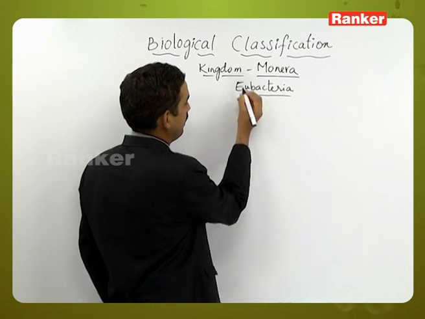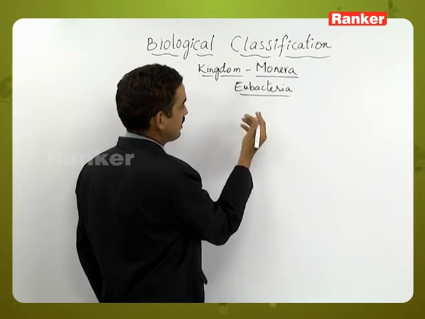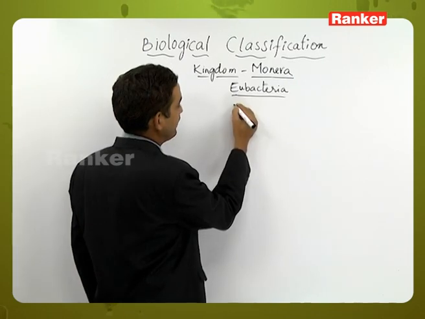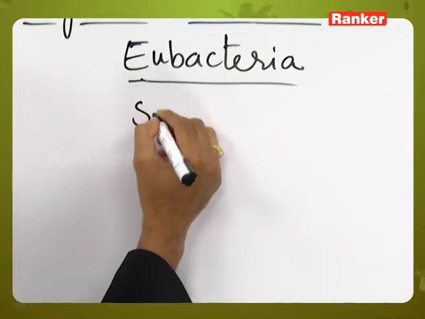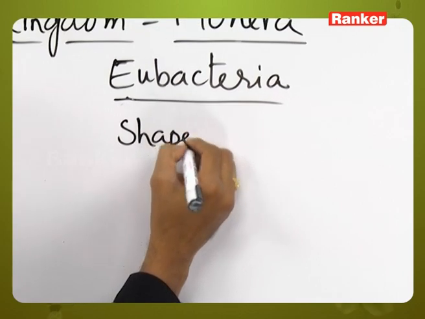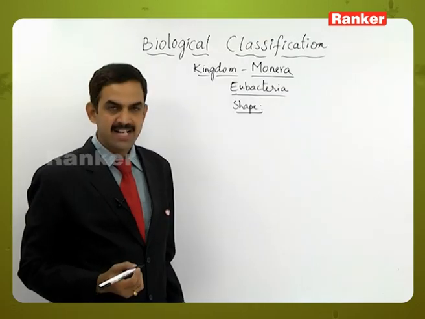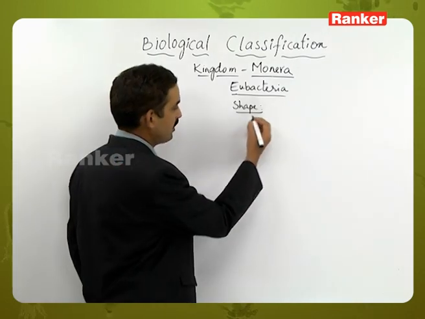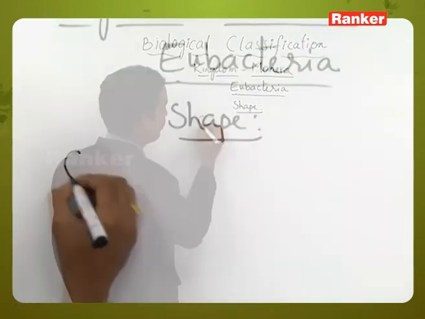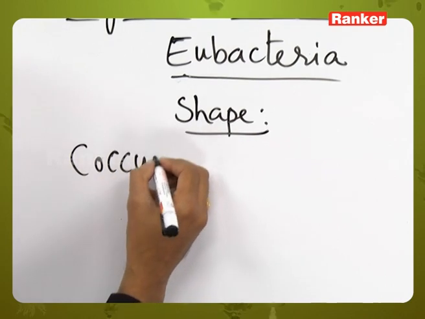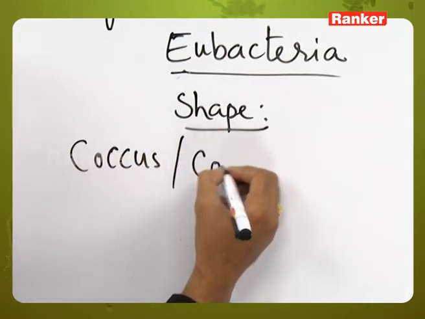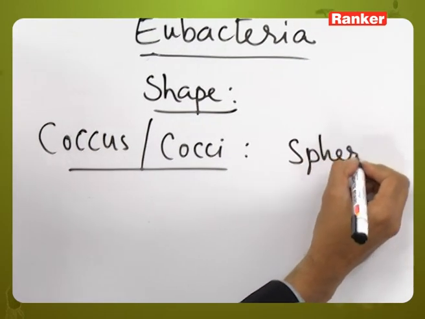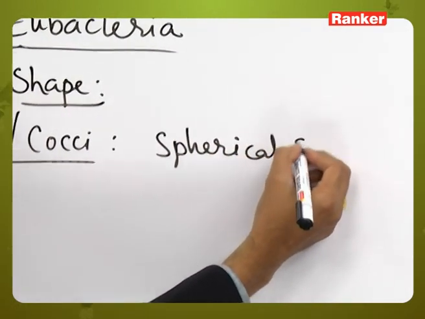If we observe the other characteristic features, bacteria show differences in their structure and shape. Let us start with the first, the shape. Bacteria exhibit a lot of morphological variation. Based on the shape, the bacteria have been divided into coccus bacteria. Singular is coccus and plural is cocci. The spherical shaped bacteria are called coccus bacteria,